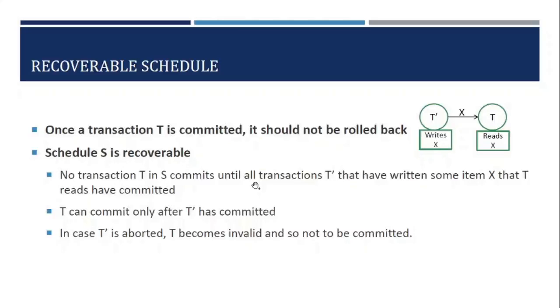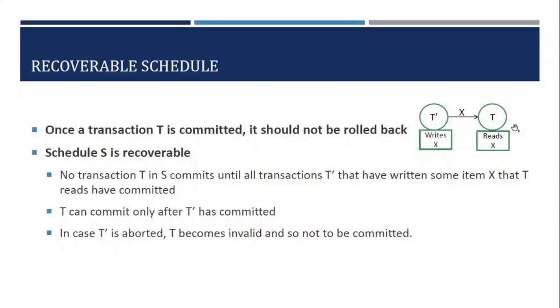So how does a recoverable schedule work? We are not going to commit any transaction. T is not going to commit until T dash has committed. Since T reads the data item X, and the value is whatever was written by T dash, only if T dash commits, only then T is allowed to commit. Otherwise, we have to postpone the commit operation of T until T dash has committed.